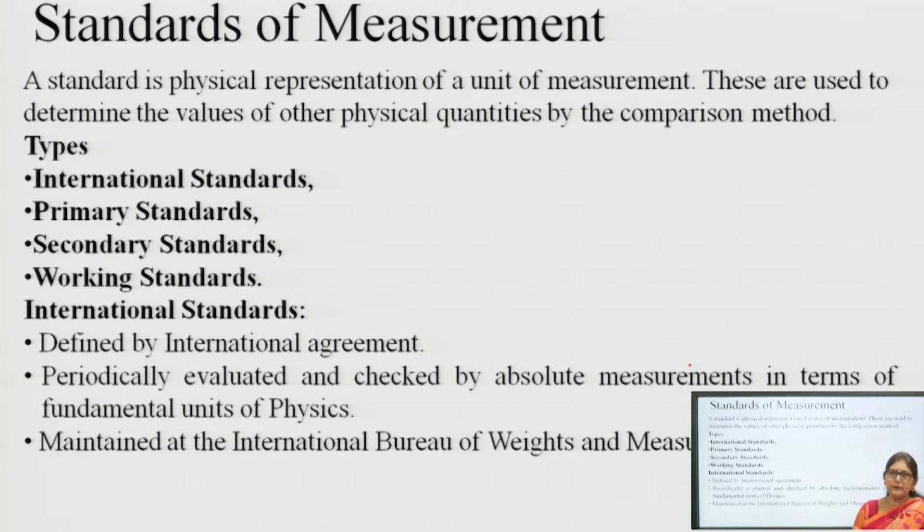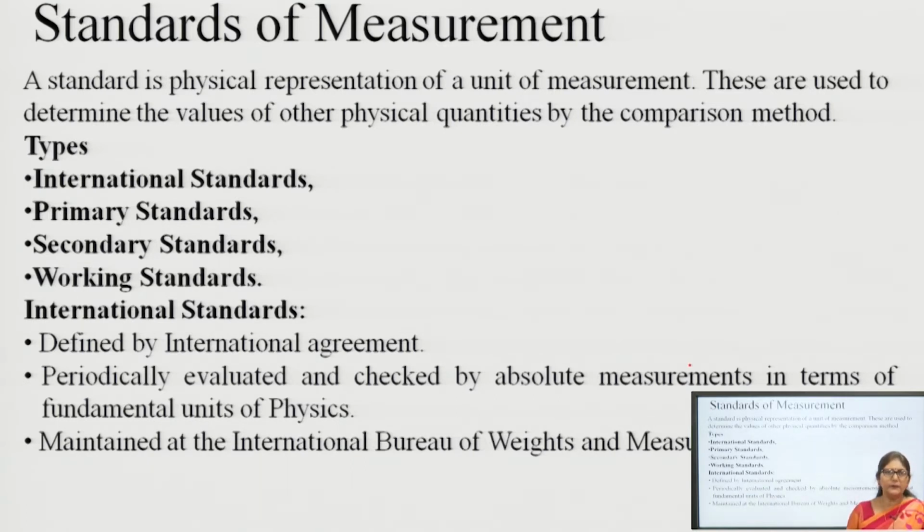Now, standard of measurement. As we know, the measurement is basically the comparison of any physical quantity with the standard one. So, we need standards to measure any values. Standards are basically the physical representation of a unit of measurement. These are used to determine the physical quantity by the comparison method. Generally we are using the comparison method for the measurement of any physical quantity. These standards are of 4 types. First is international standard, then primary standard, secondary standards and the working standards.